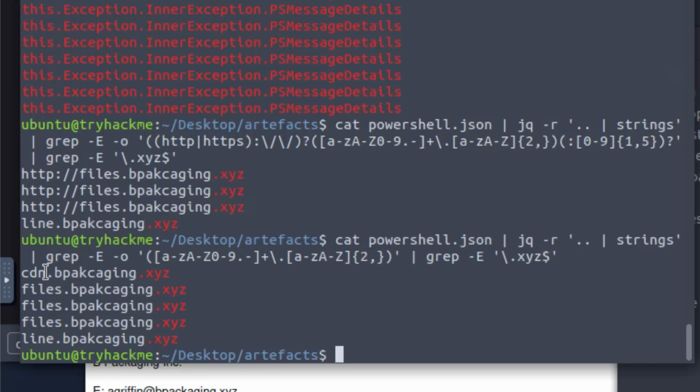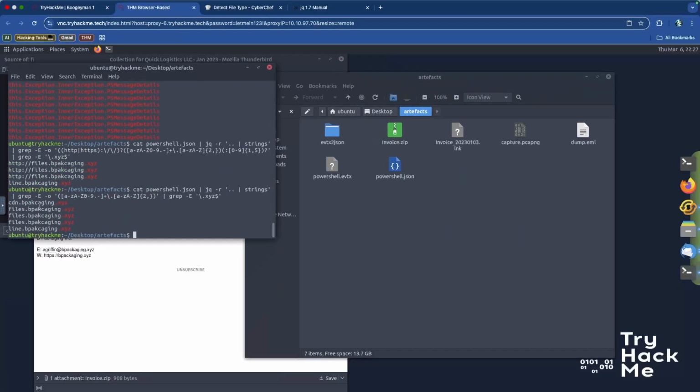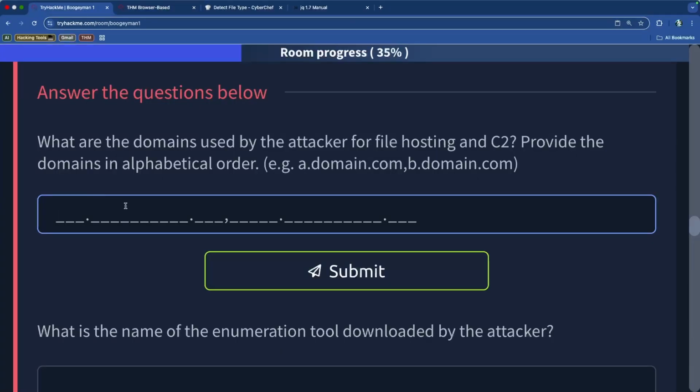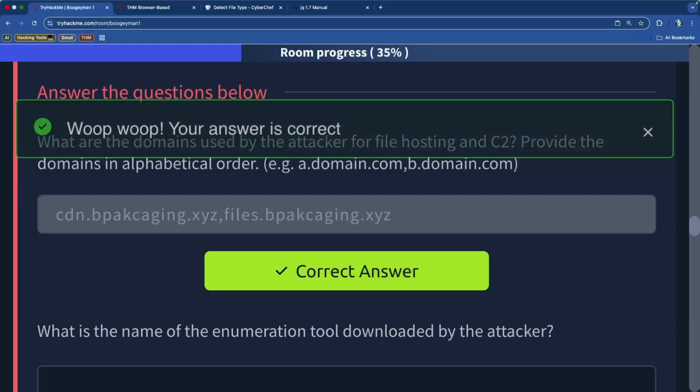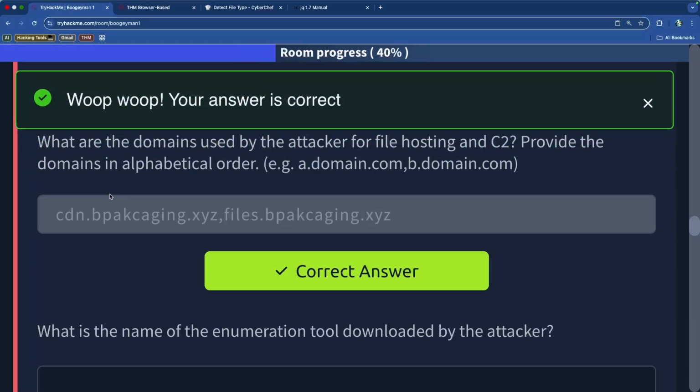But I want to say that the CDN would be command. That's probably what they're trying to do. So command, and then files is obviously the files. So let's do cdn.bpackaging, like misspelled, and then xyz, and then we will do files.bpackaging. It's so hard to misspell it when you know how it's supposed to be spelled. Okay, cool. There we go. So we actually got the answer: cdn.bpackaging and files.bpackaging.